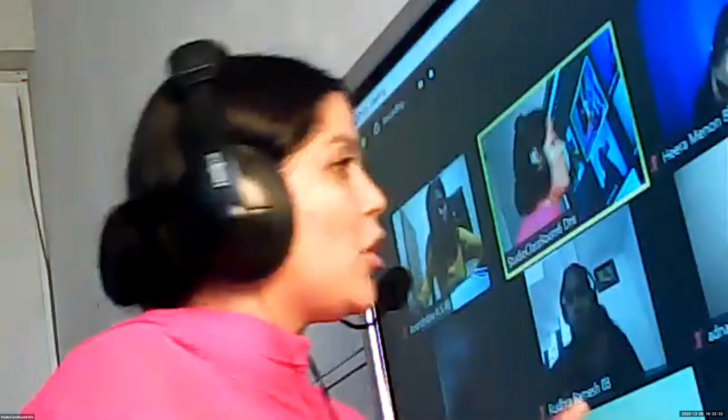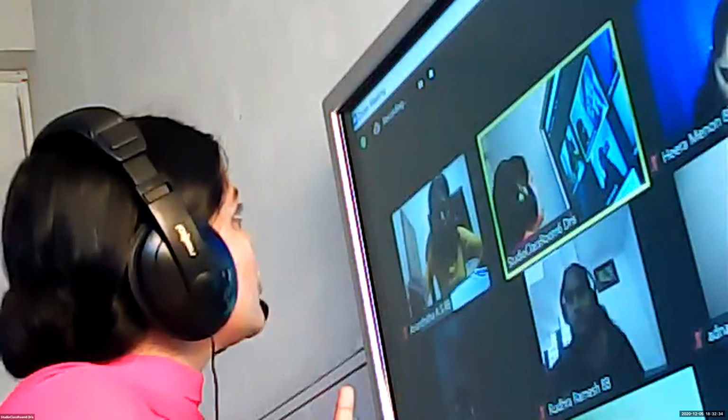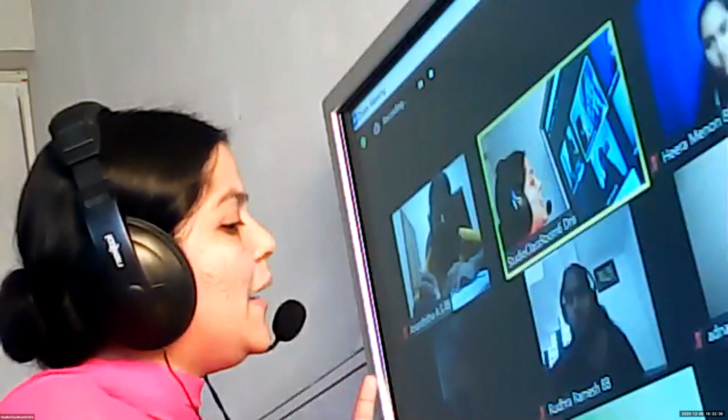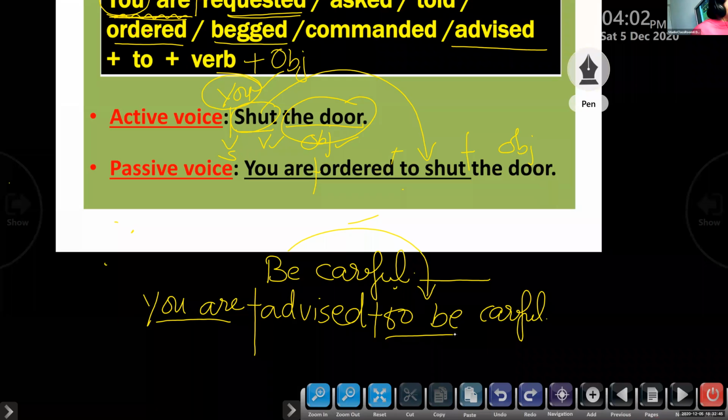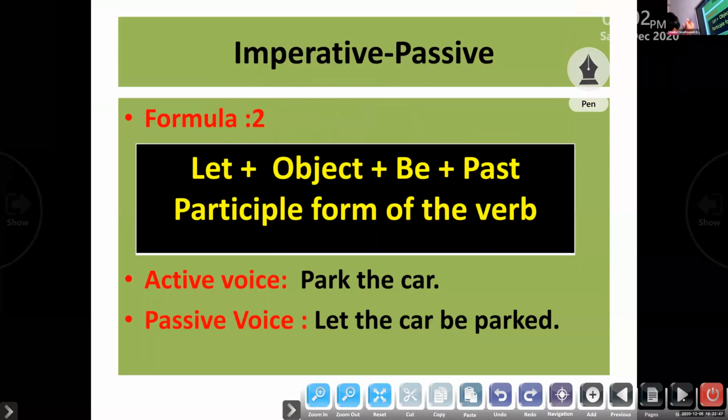But there is another formula which can be used with sentences having objects only. If there is an object in an imperative sentence, you can use the second formula. Am I clear? Yes, ma'am. The formula, look at here, formula number 2 to change an imperative sentence into passive voice if the sentence has an object: you should begin your passive voice sentence with let.